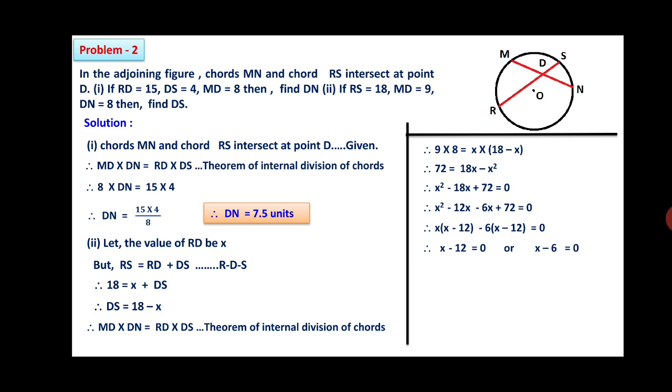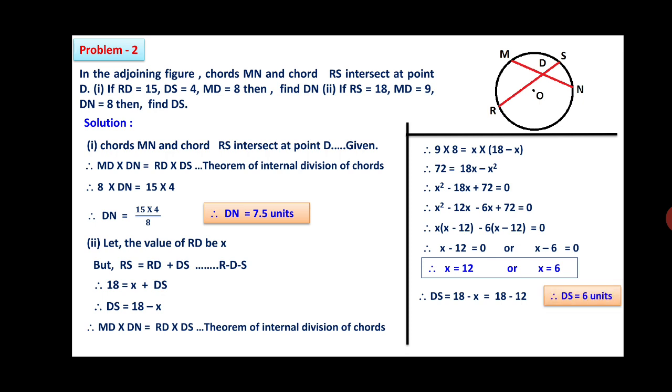When AB is equal to 0, either A is equal to 0 or B is equal to 0. Accordingly, the product of two brackets is 0, means x minus 12 is equal to 0 or x minus 6 is equal to 0. Therefore, we are getting x is equal to 12 or x is equal to 6. But now DS is 18 minus x, therefore if x is 12, we are getting DS is equal to 6 units, or DS is equal to 18 minus 6 if x is 6, at that time DS you are getting 12.